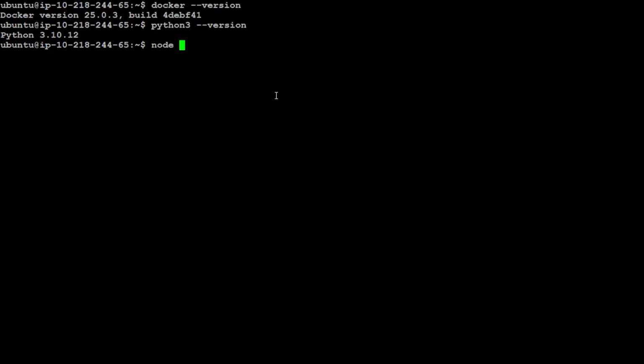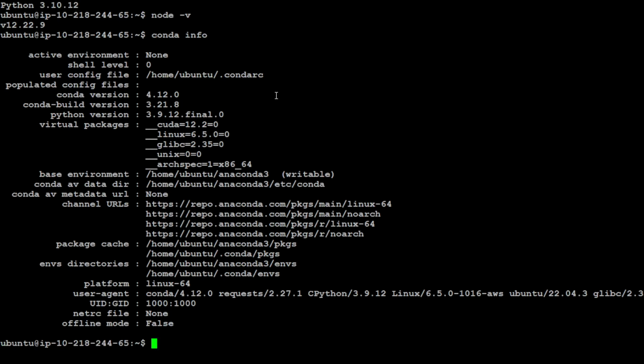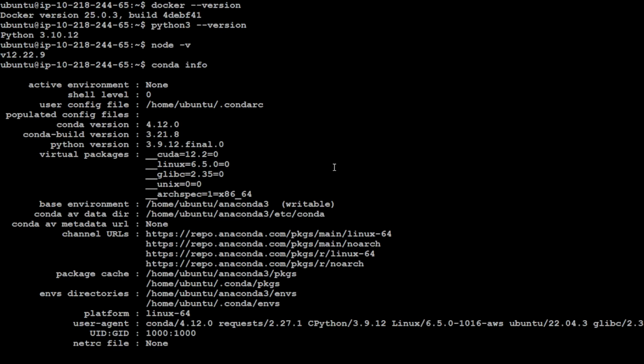And then you need to have Node installed. The Node version should be greater than 18. Mine is 12, so I would need to upgrade that too. And you will need to have Conda installed. I already have Conda. Yep, so my Conda is there. So I would need to upgrade Python and Node. So let me do it quickly and then we will proceed further.